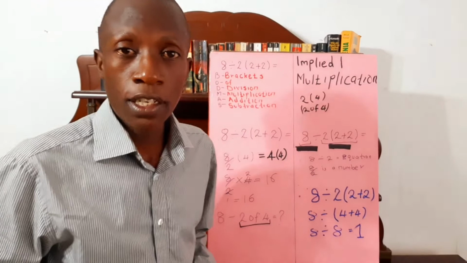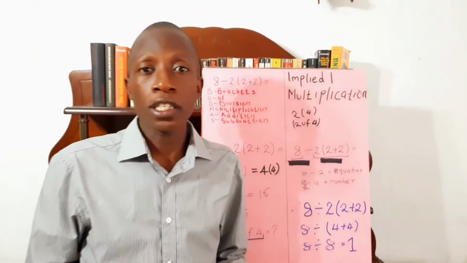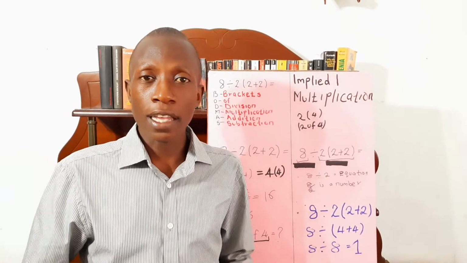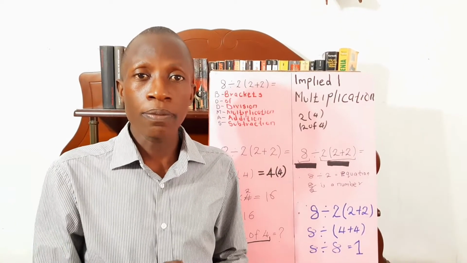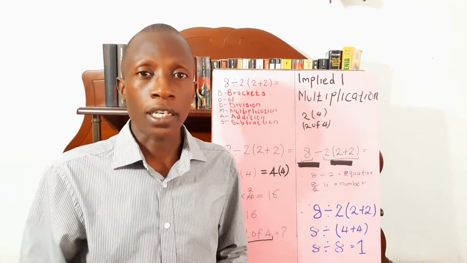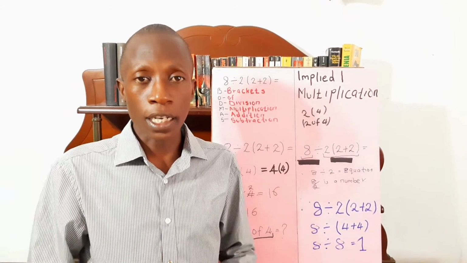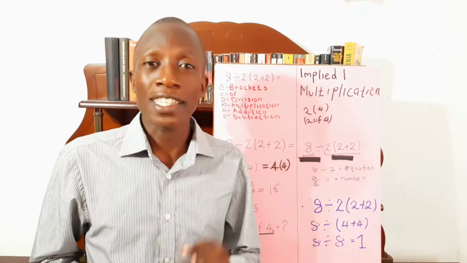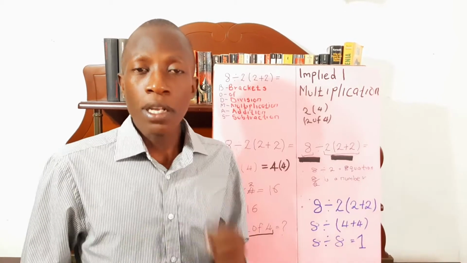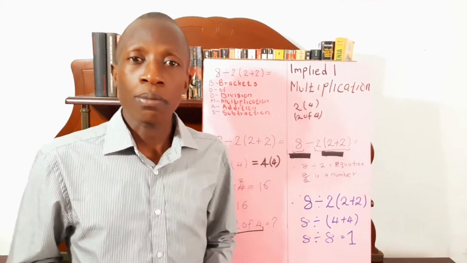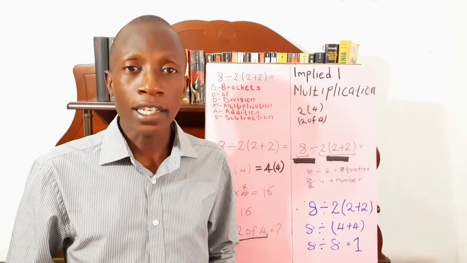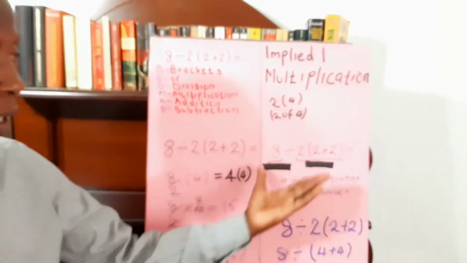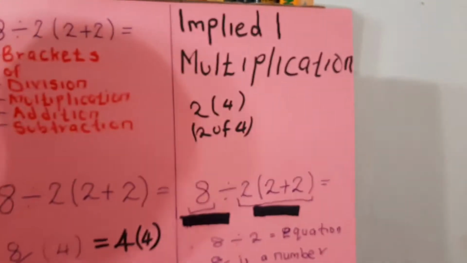Implied multiplication is just multiplication without a multiplication sign. An example is a number outside the bracket with another one in the bracket, or "of". And the rule of implied multiplication states that implied multiplication should be worked out before other operations. Therefore, this now takes us to our second working, where the answer is 1.